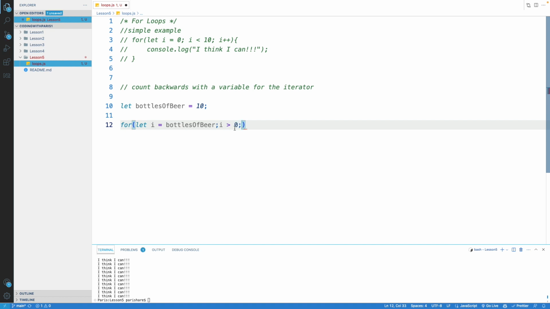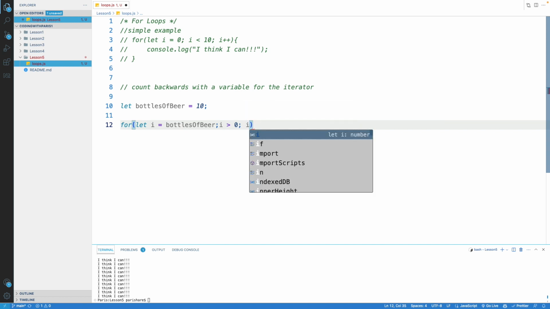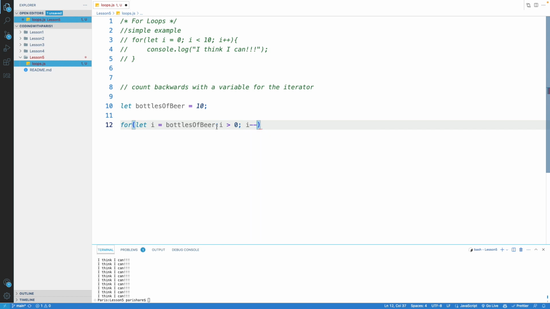And so basically once we get to 0, we know we're out of bottles of beer. And then, instead of i++ like we saw in the last one, we're going to say i--. And do not forget to add your semicolons. And do not make the mistake of putting a semicolon here, because that's not the correct format.